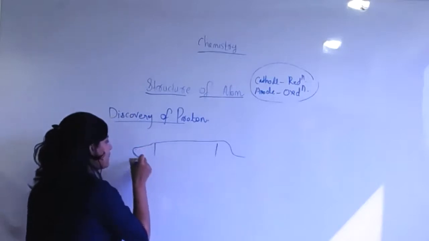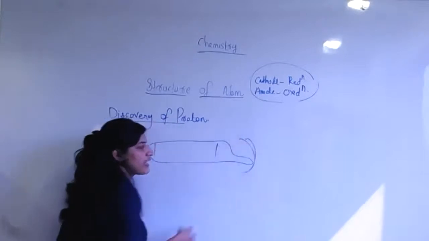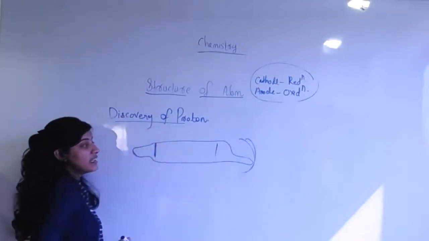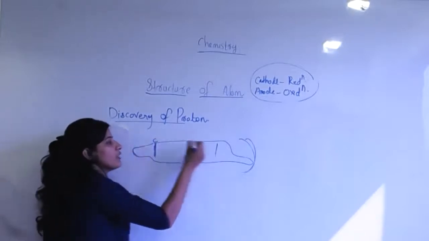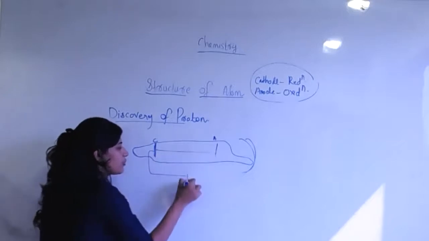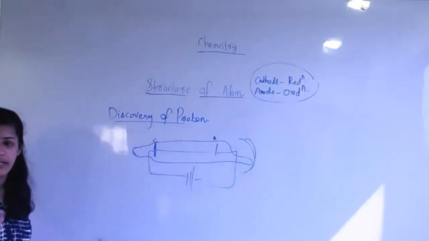Same thing, but there is one difference here. We also have a zinc sulfide screen. Suppose this is the cathode, this is the anode, connected to a voltage, and everything is similar.